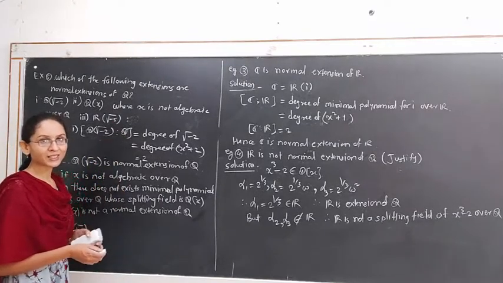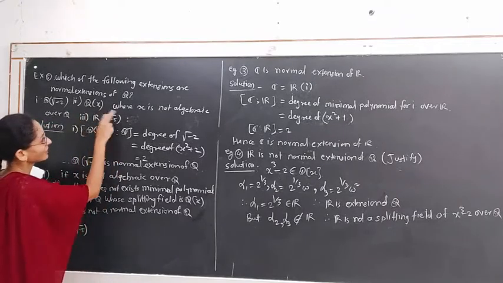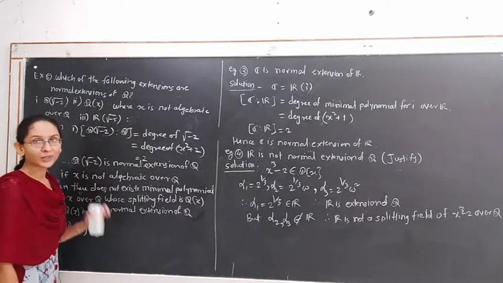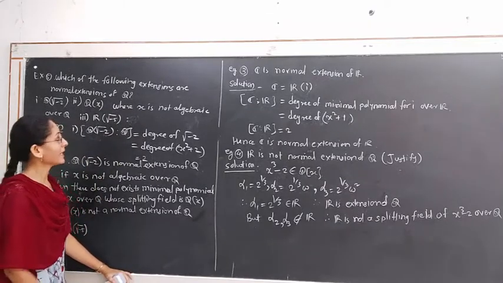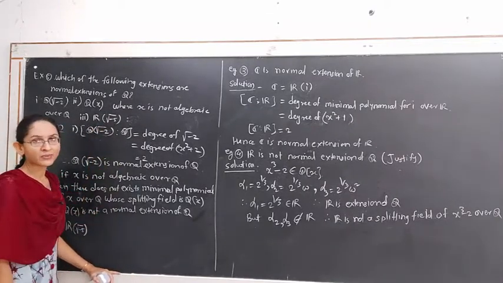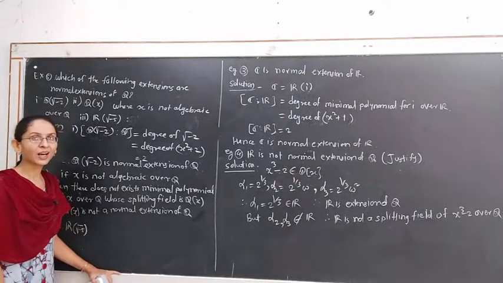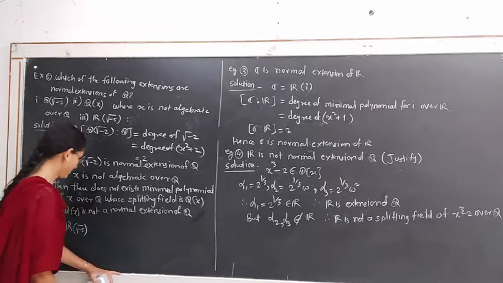If it is not an algebraic extension of Q, like in the previous case, Q(x) is not an algebraic extension of Q, then it will not be a normal extension of Q. Hence R(√-5) is also not a normal extension of Q, because it is not an algebraic extension of Q first.